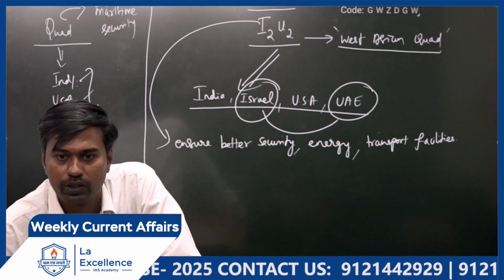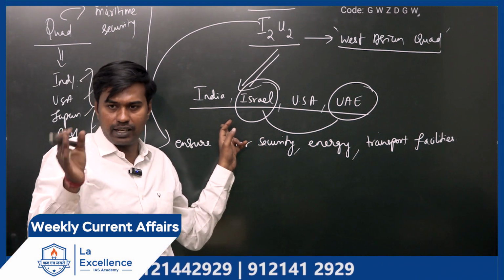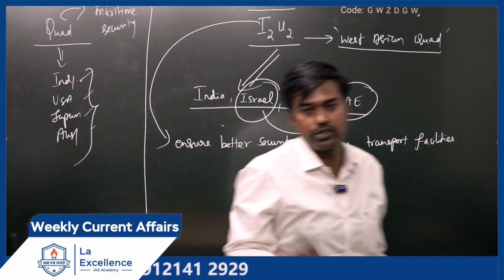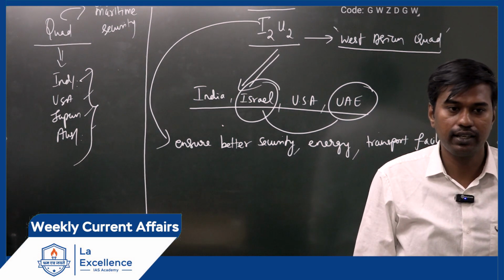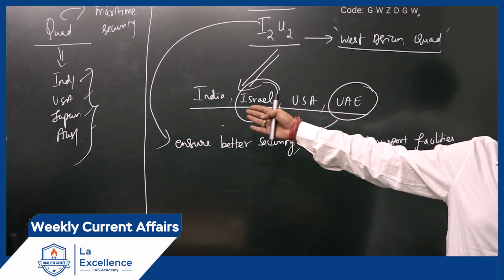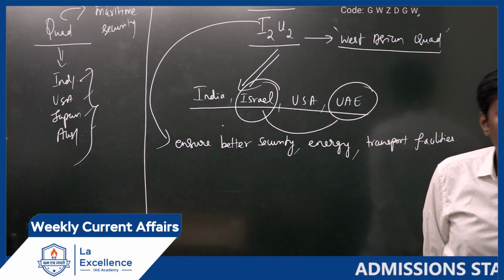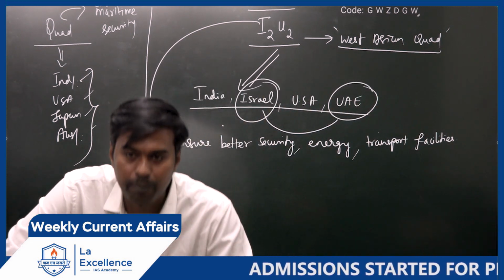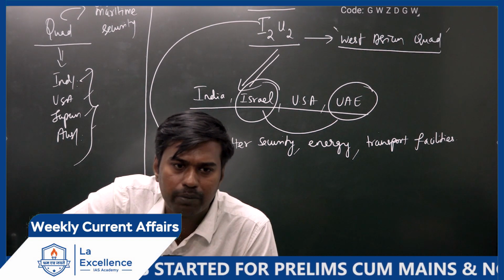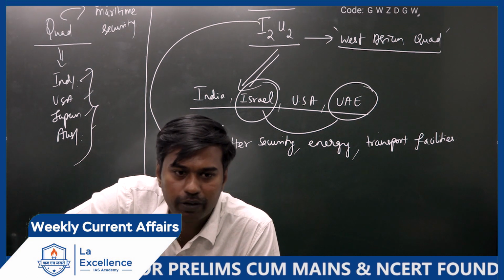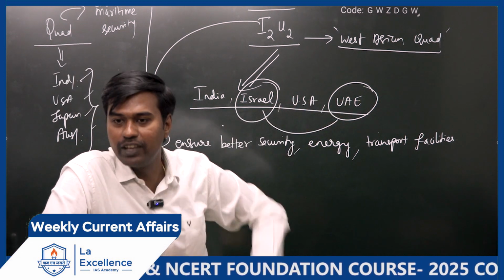Now, how then do they come together? See here, one thing is to ensure better security in the Indian Ocean region, these countries came together. Apart from that, what is the advantage for India is, with respect to the Israel-Palestinian state, India supports the two-state solution. What is the two-state solution? Israel and Palestine, both should be there. Is it clear? That is India's stand on the Israel-Palestinian dispute. Now, we know, and in the past, India has supported Palestine openly. India always supports the existence of Palestine. Is it clear? And what happened is, when you support Palestine, what will happen? Israel, do they feel good about us? They will not feel good about us. When you support Palestine, who will feel happy in this grouping? UAE will feel happy for you.